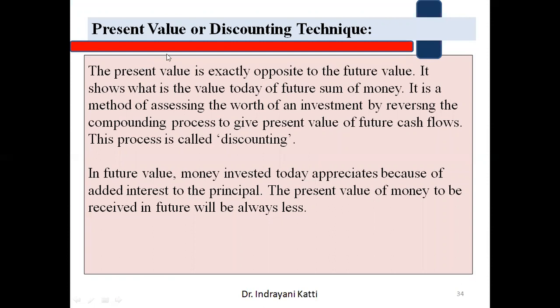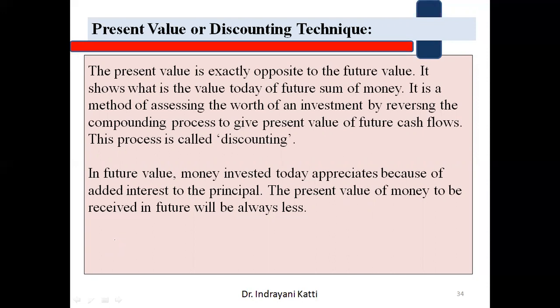Present value is also called the discounting technique. It is exactly the opposite of what we learned in the earlier video, which was related to the future value of money. How future value of money is calculated, we discussed in the last video. The future value technique is right opposite to the present value technique. In future value we calculate the compounding value, whereas here it is called the discounting technique. Why? The present value is nothing but we discount a rupee. Let's look at what the exact meaning of this is.